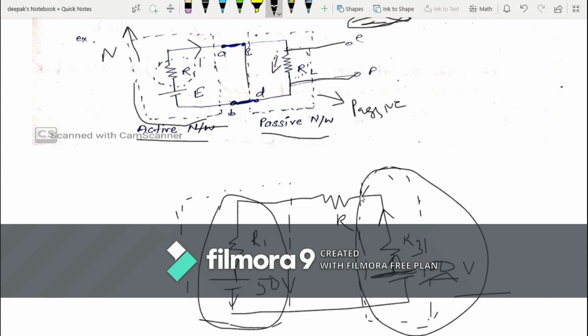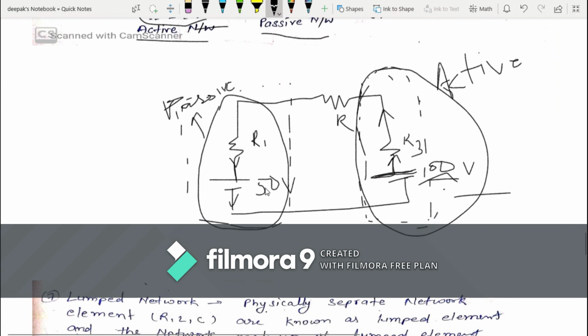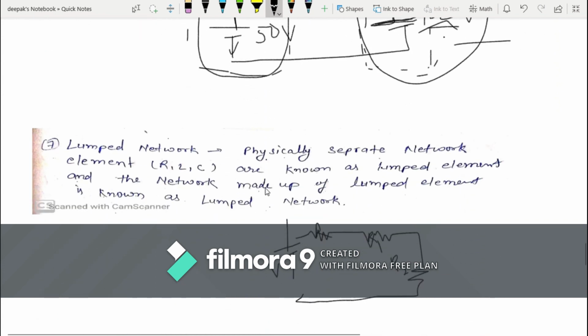But in both of the networks, there is an active element. Here also is an active element. Here also an active element. But overall, this one supplies energy and this one is consuming energy. So in this special case, this one is behaving like active, and this one is behaving like passive. So do not get confused about active and passive. Only stick to the definition. Okay.